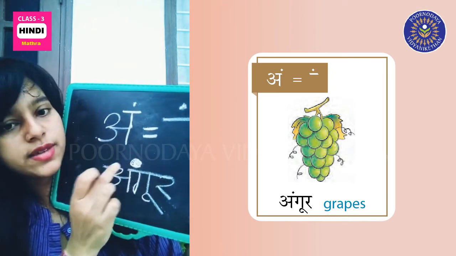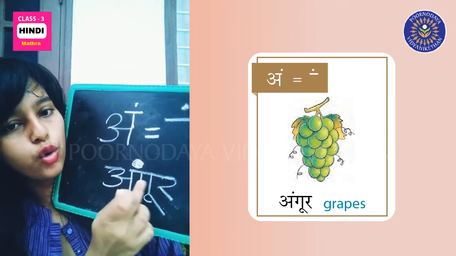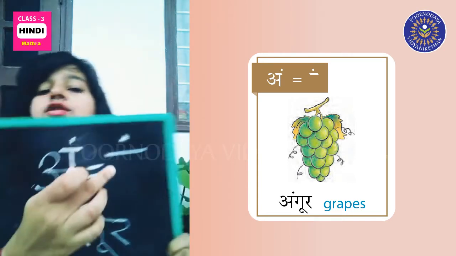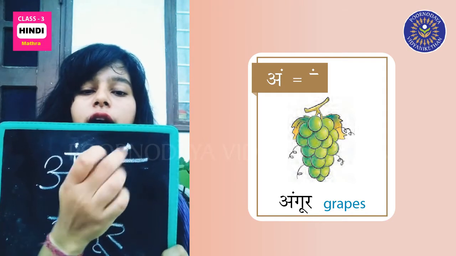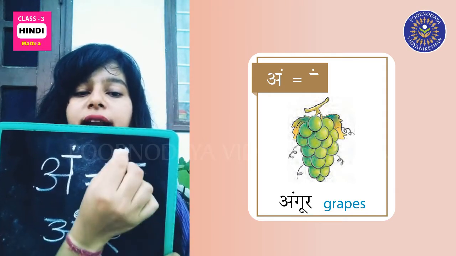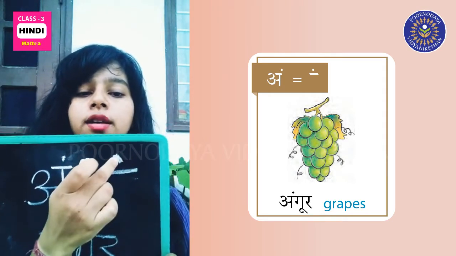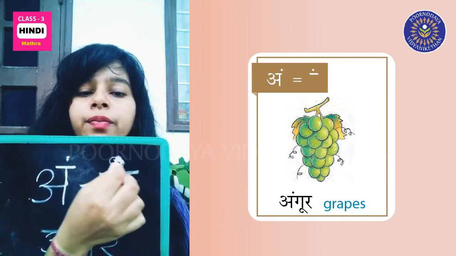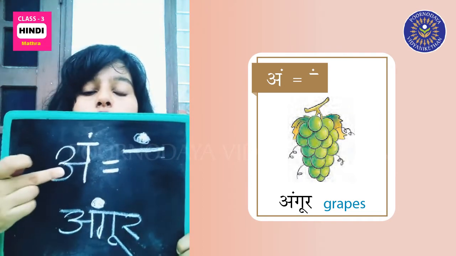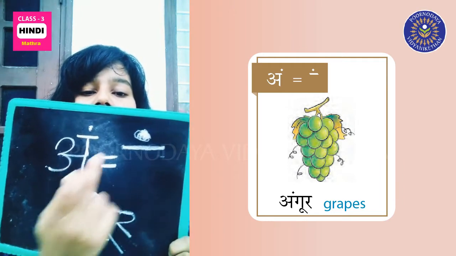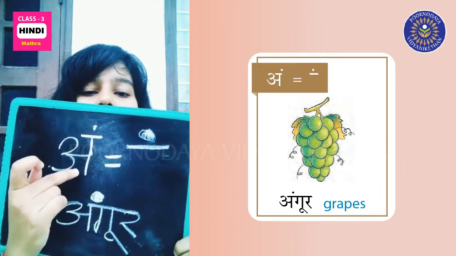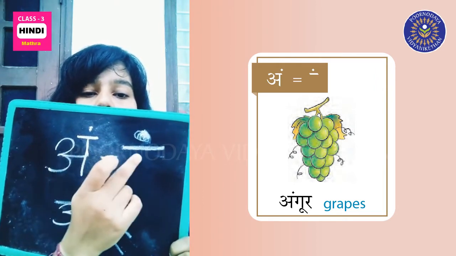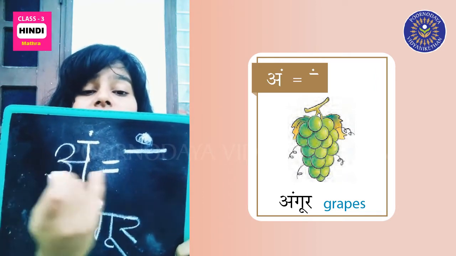This dot becomes angur. Okay. So that's how you write matra. You put a sleeping line and a dot on top. So this dot becomes matra. How do you write this matra?